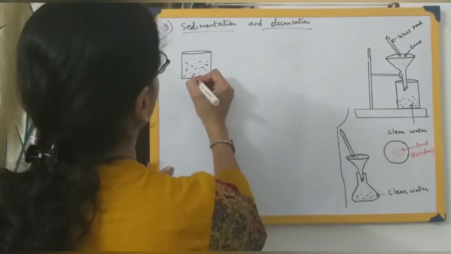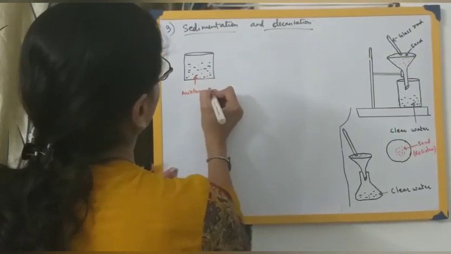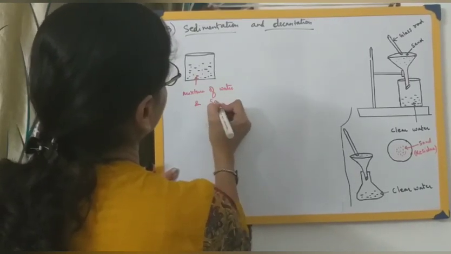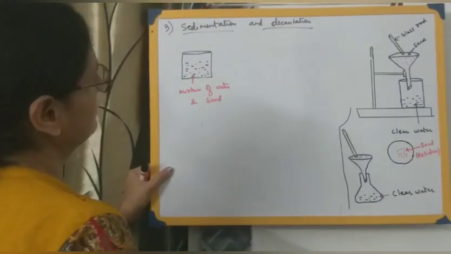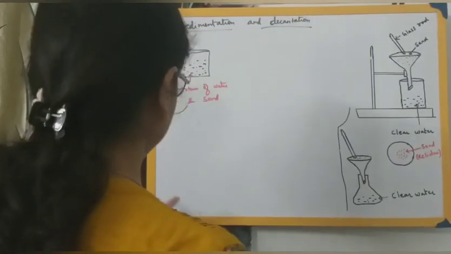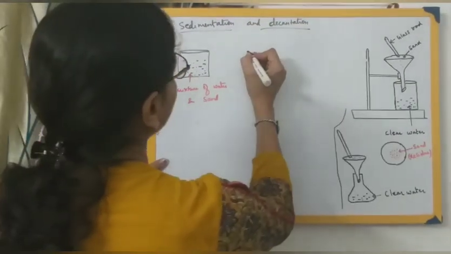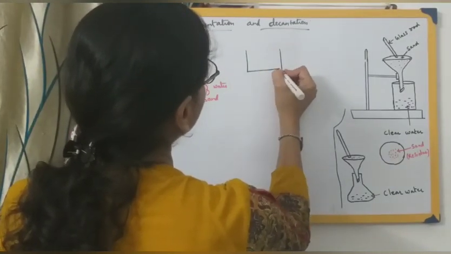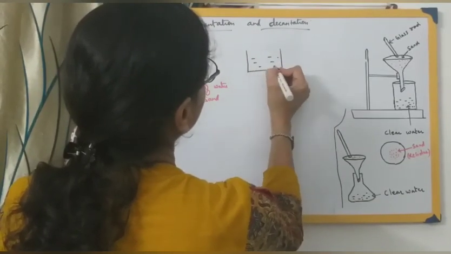So a mixture of water and sand. What we do, we allow this to remain undisturbed for some time. After some time these sand particles, being heavier in nature, are going to settle down at the bottom of the beaker.